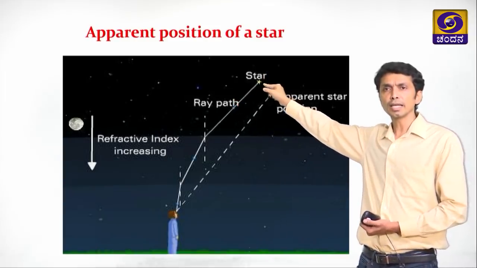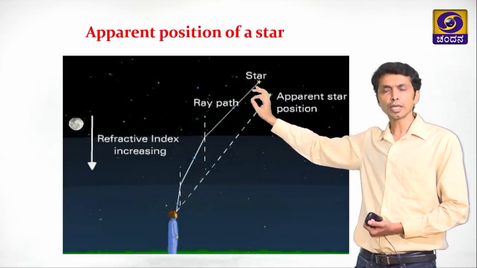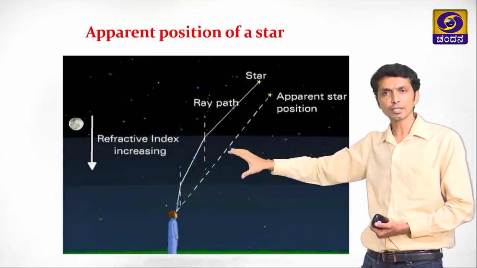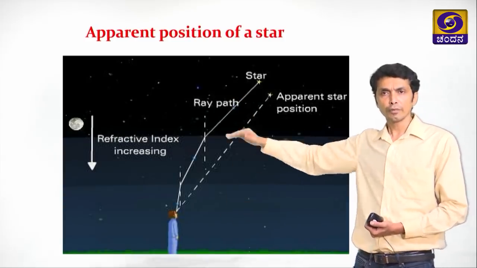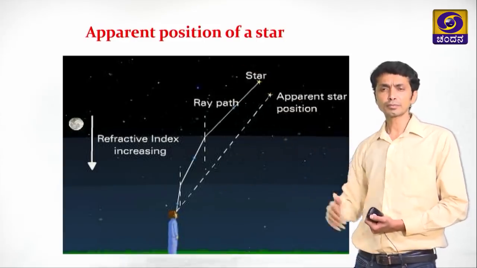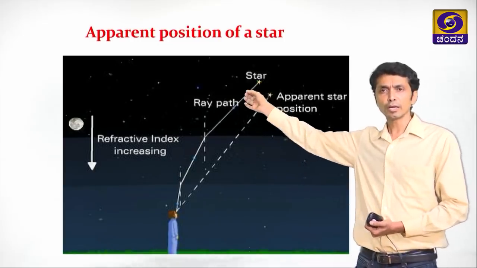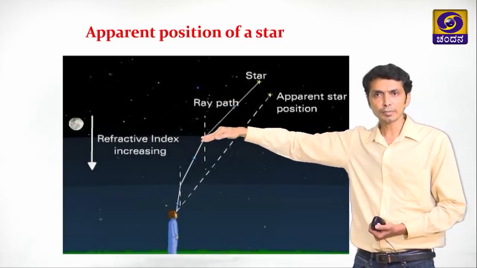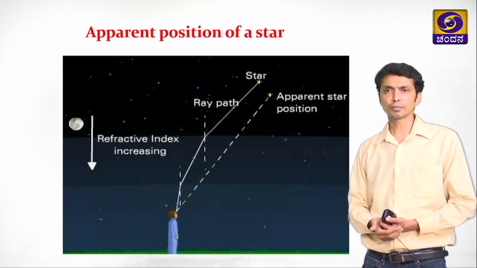As you can see, light coming from a star, from a single point source of light, is very small. There is no chance of error. So when it comes into the atmosphere, there are various layers of atmosphere present before it reaches the observer. On the ground, the air may be denser. At elevated levels, the air is rarer. So the ray of light, when it passes through various layers of atmosphere, bends, like it has bent here, and it has bent there, because the atmosphere changes frequently.